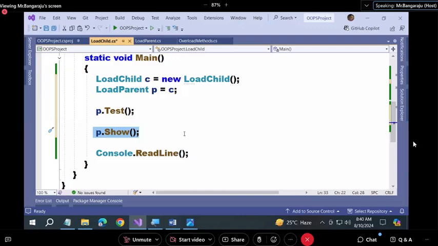Are you clear? If binding is done at compile time, what is the meaning? It is not virtual. If binding is not done at compile time, then it will check from the bottom direction, not from the top, because the first preference should be given to child, not to the parent. First it will go to the child class, finds the method there and calls it; if not found, then it goes to parent. But for the test method, first it goes to parent class only. This is what we call dynamic, runtime or late binding.